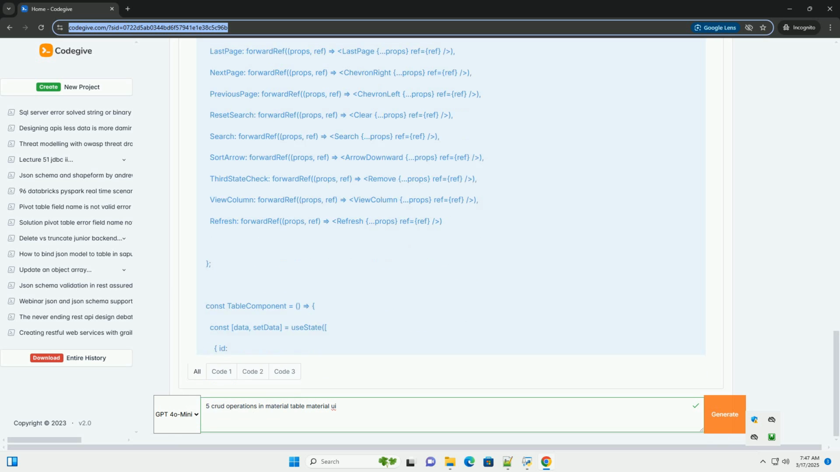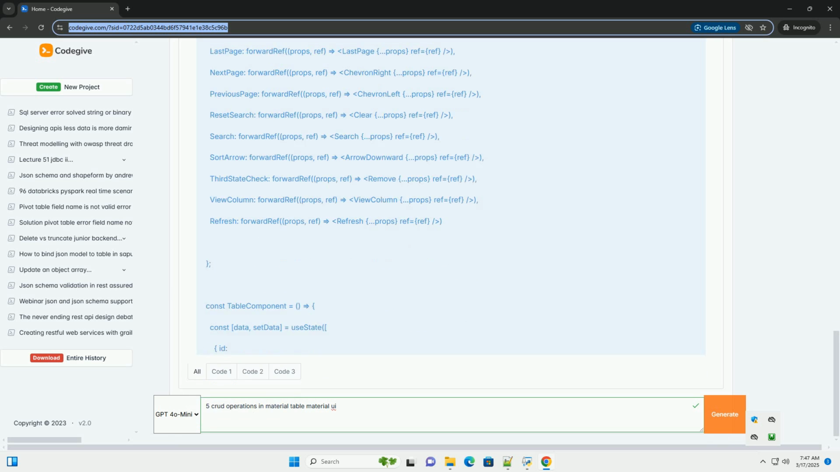Optimistic updates. Consider using optimistic updates for a better user experience. Optimistically update the UI before the API call completes. If the API call fails, revert the changes. Loading indicators: display loading indicators, for example a spinner, while waiting for API responses. Material Table has an isLoading prop you can use in your custom actions.